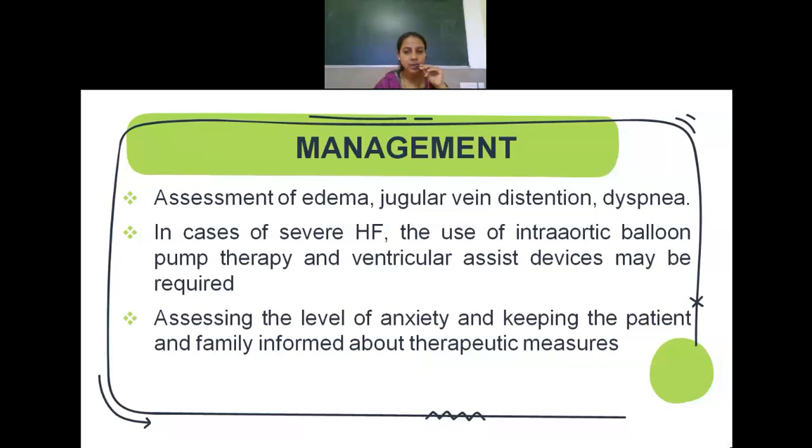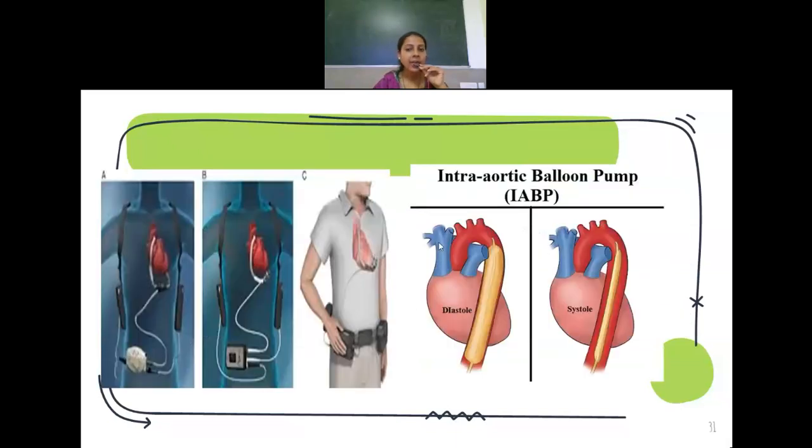So this is a figure. This is the IABP, the intra-aortic balloon pump, where you can see that you are inflating the balloon here. It is different from angioplasty, so don't confuse it with angioplasty. And the ventricular assist device actually helps your ventricles pump the blood.